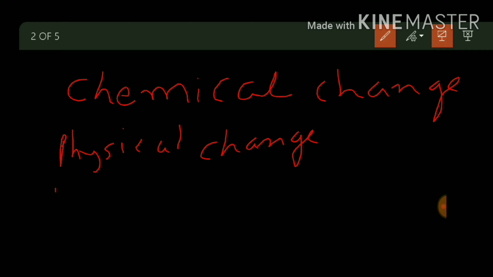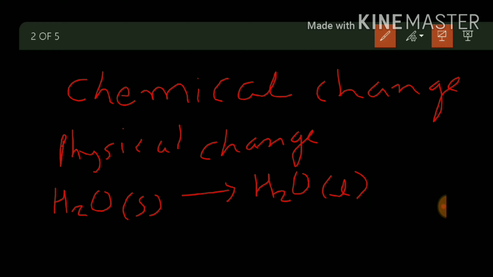Suppose you are having water, H2O in a solid state, which means you actually have ice, and when this ice is converting into water, H2O in a liquid state. See, I have written here solid and liquid. It means that the chemical formula of water is not changing. This type of change is called physical change. So two types of change can occur in a reaction.